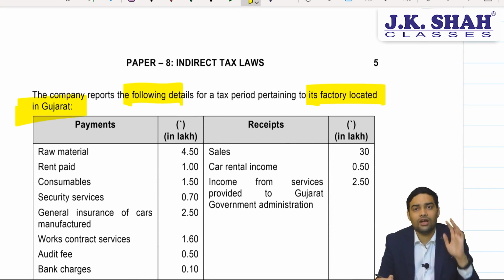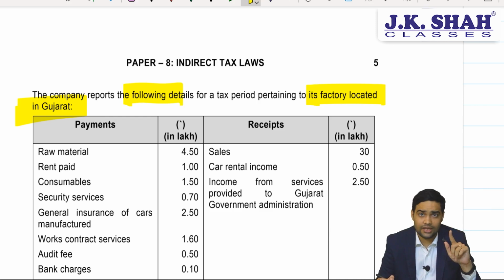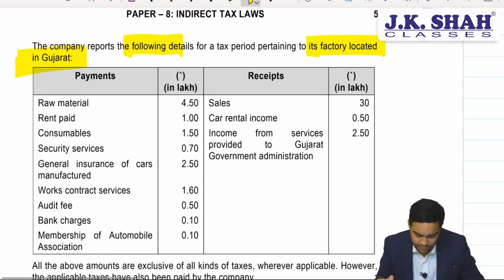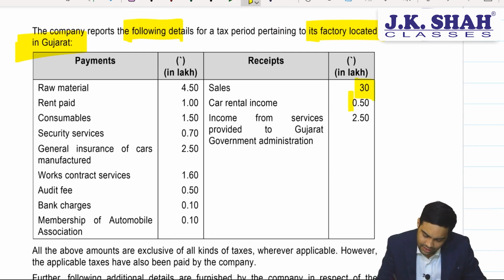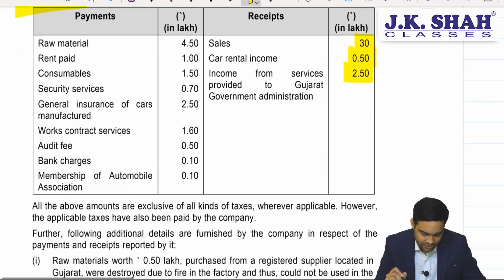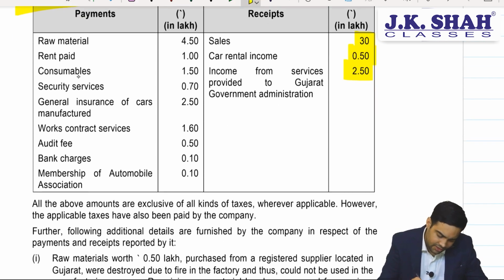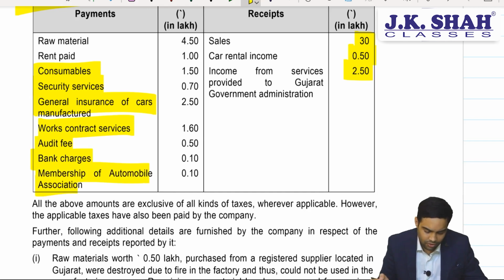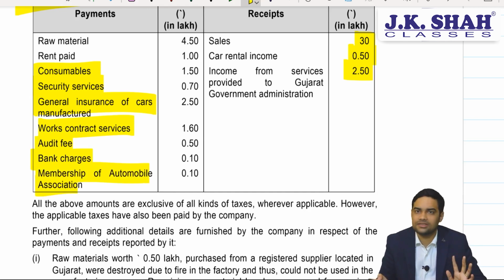Okay, that means you have data only of Gujarat. You'll have to compute for Gujarat. Sales, car rental, income from services provided to Gujarat government administration. Then raw material, rent paid, consumables, security service, general insurance, works contract, audit fee, bank charges, membership of automobile association, all this is given.